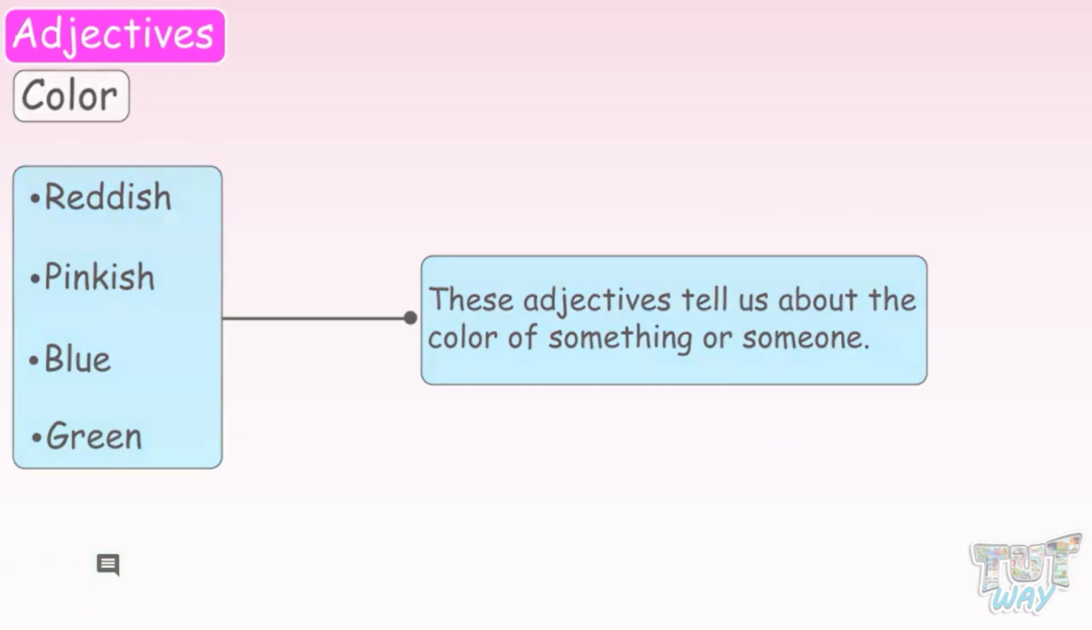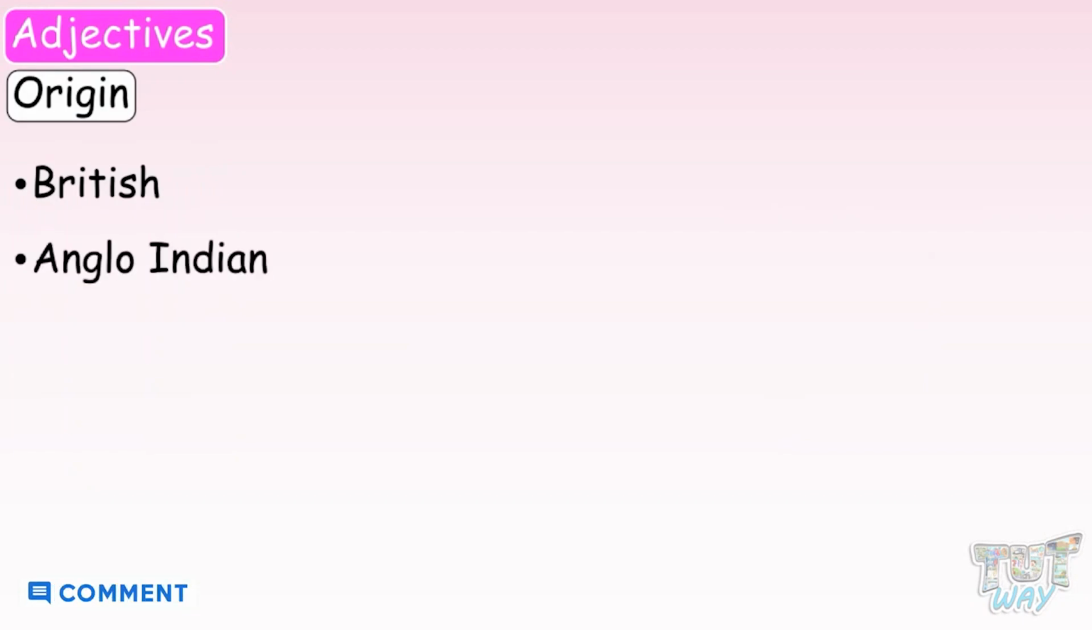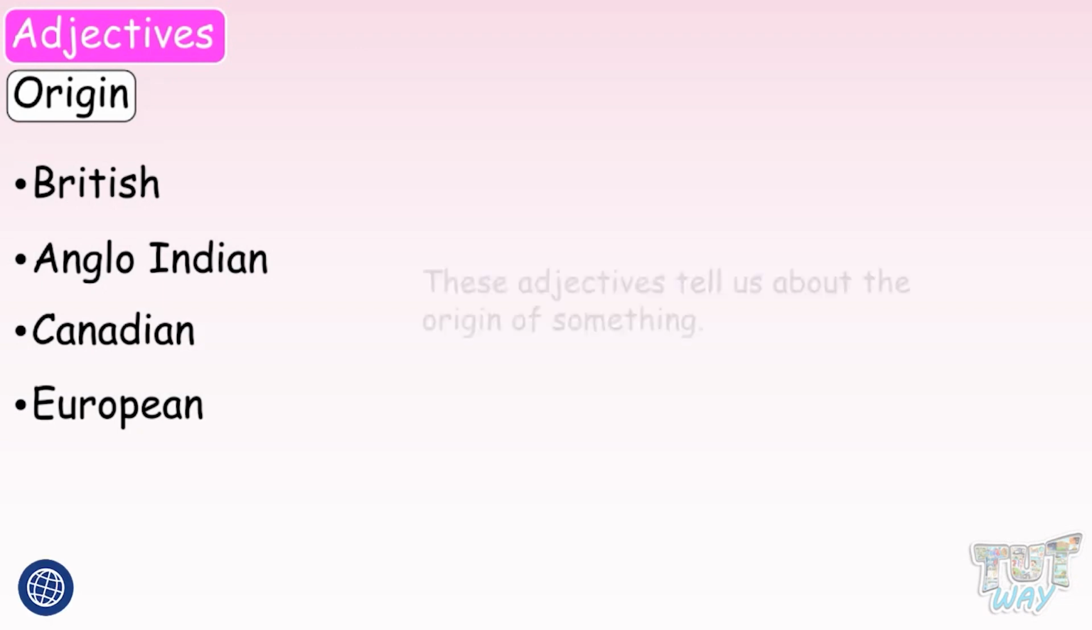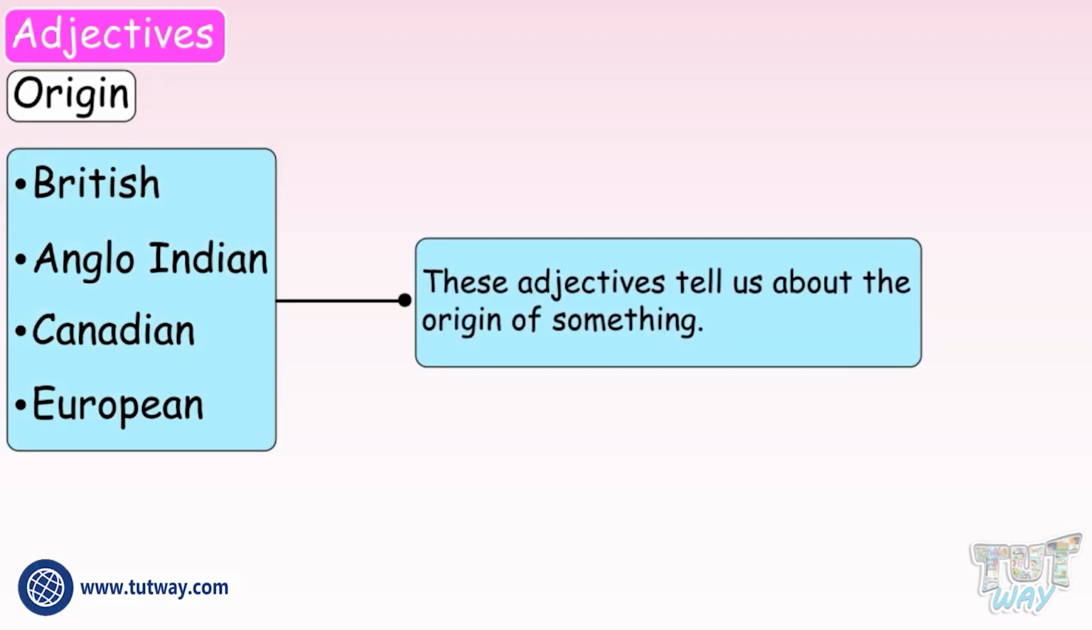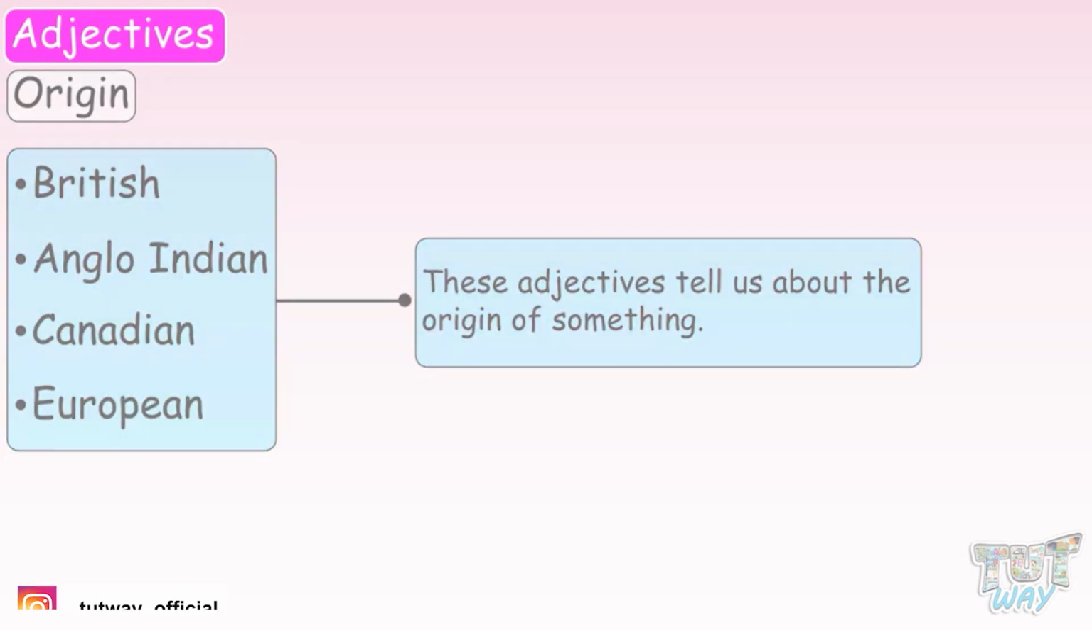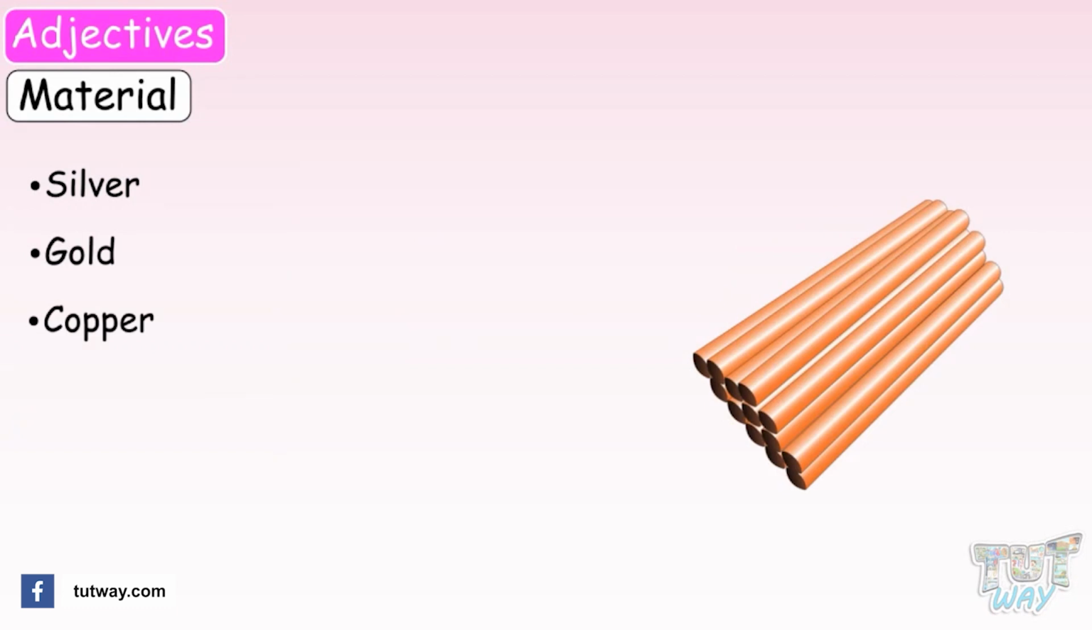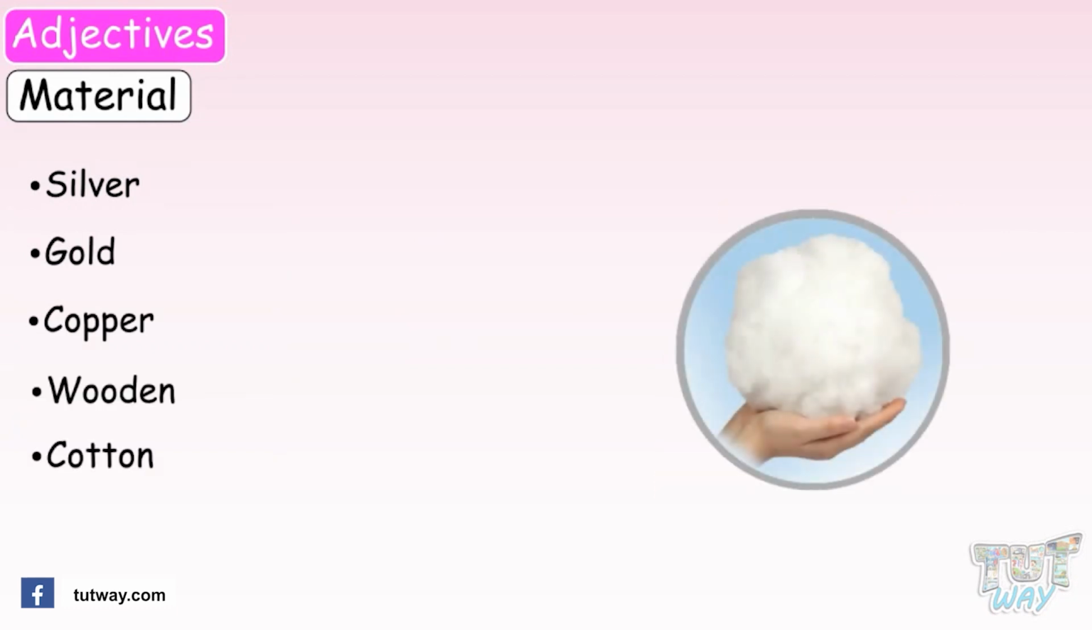Origin: British, Anglo-Indian, Canadian, European. These adjectives tell us about the origin of something. Material: silver, gold, copper, wooden, cotton. These adjectives tell us about the material something is made of.